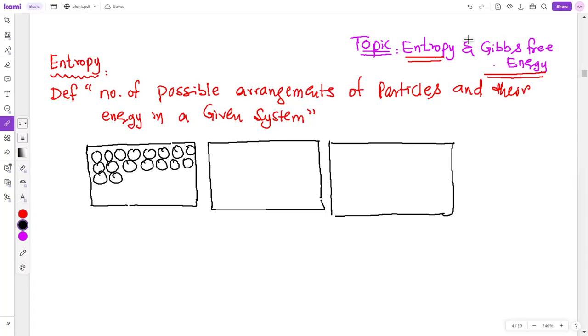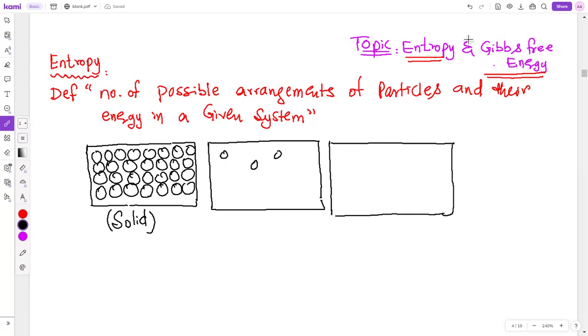So if the particle arrangement is like this, what about energy? The energy of particles is less because particles will move less. Kinetic energy will be less. So in solids, particles or molecules have less energy because their arrangement is such that more energy is not possible.